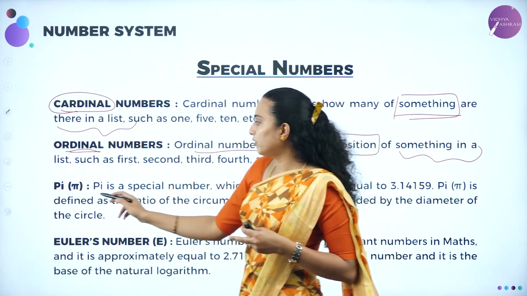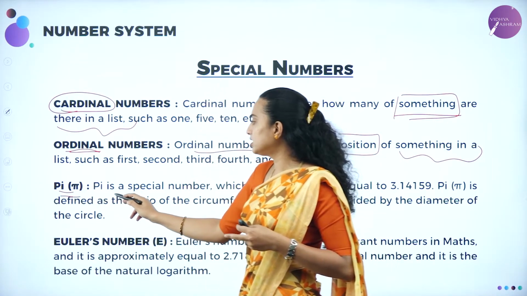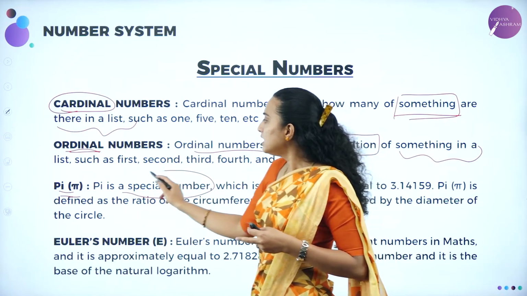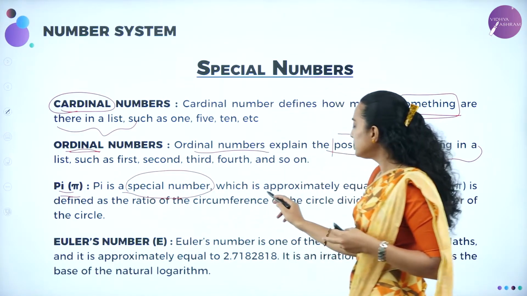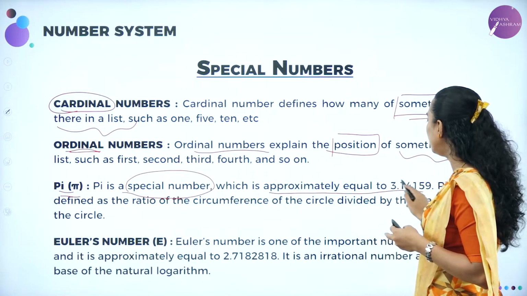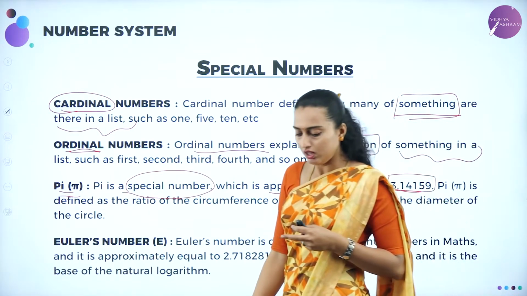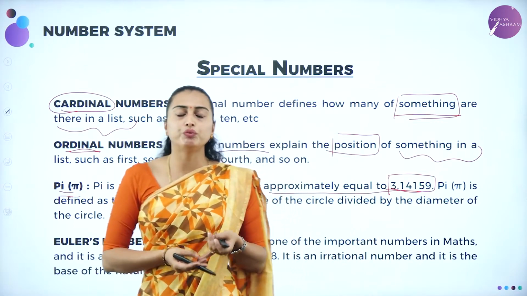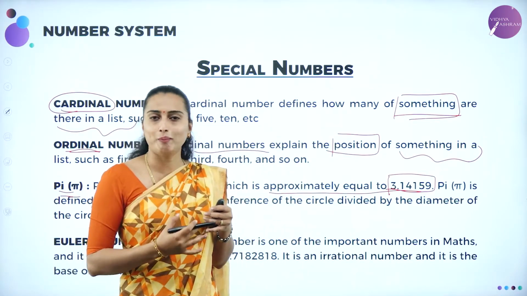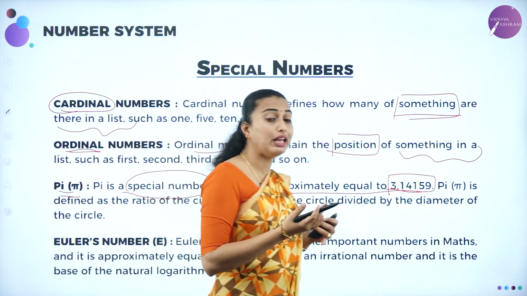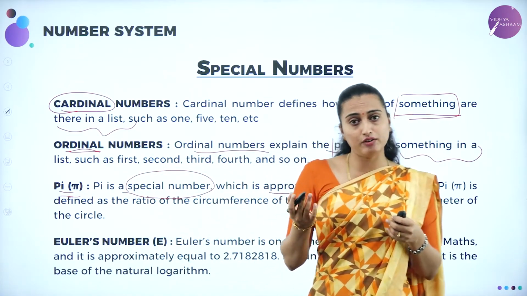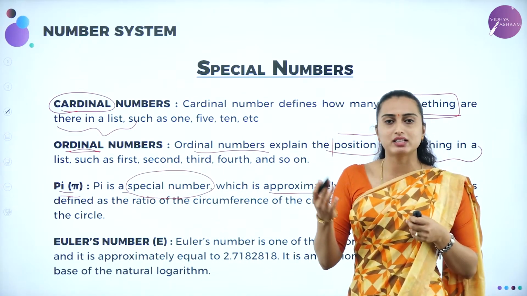Next we'll be moving on to pi. Ma'am, what is this pi? Pi is nothing but a special number which is approximately equal to 3.14159. Ma'am, where are we going to use this one? We are going to use this in geometry. That means if you take a circle, the area of a circle is nothing but pi r square.